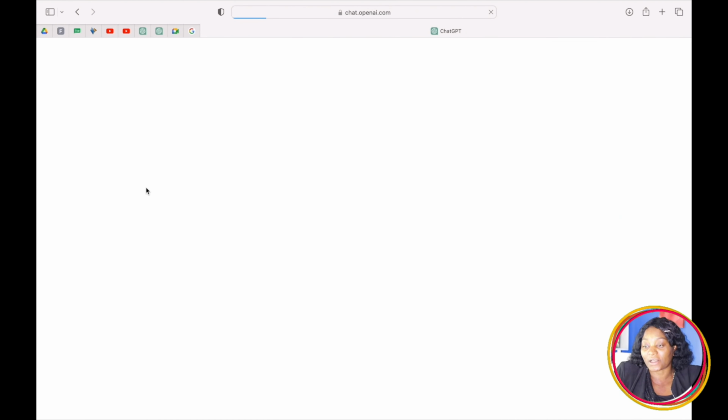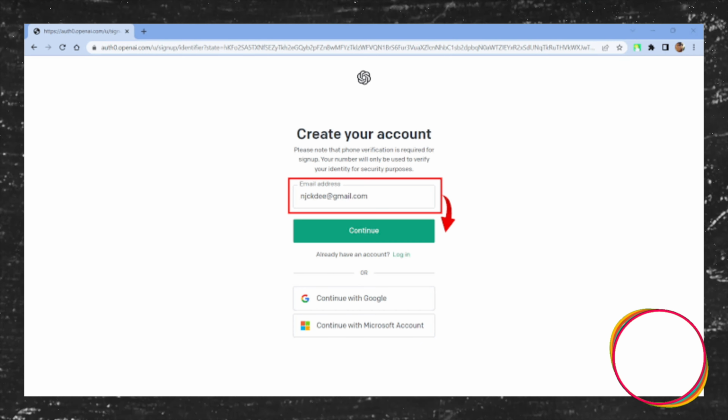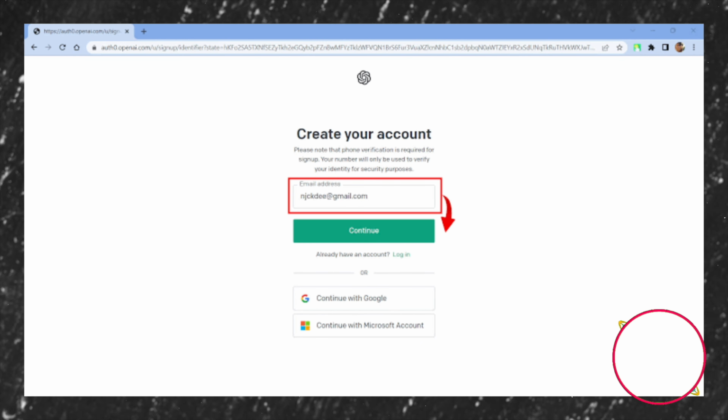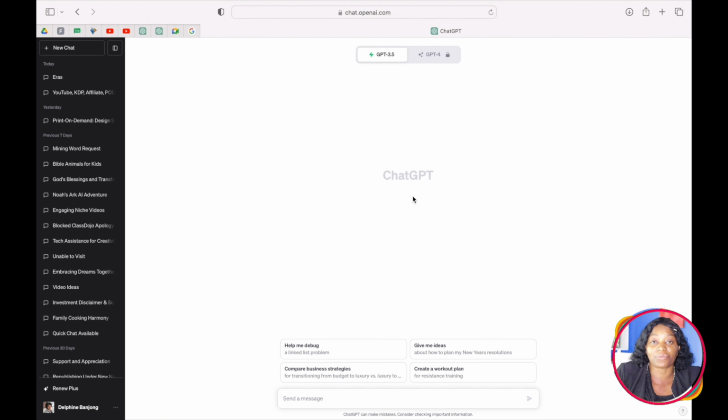So I want us to go to ChatGPT. If you don't have ChatGPT, it is currently free. It's an OpenAI tool. You can just go to Google and type ChatGPT, then click here, and it's going to bring you to a place where you can create an account. I already have an account, that's why it brings me right in.